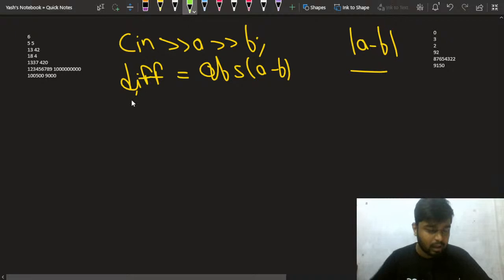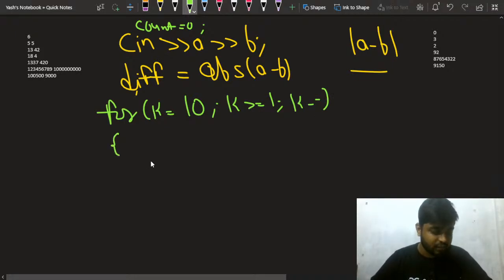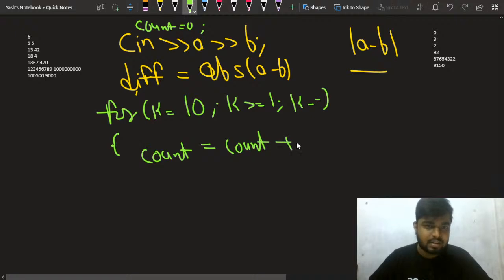Another thing I want is the count. I will be using a counter, so initially I'll make the count 0. Then I'll start my k from 10, with k greater than or equal to 1, and do a k minus minus. After this, the count is equal to count plus, let's say, difference by k, right?